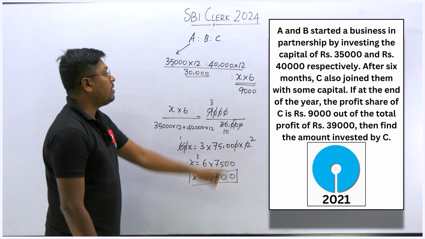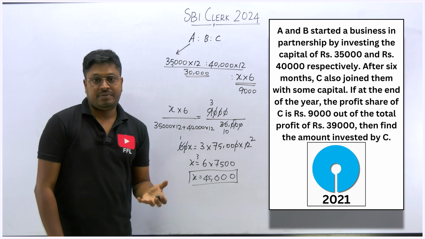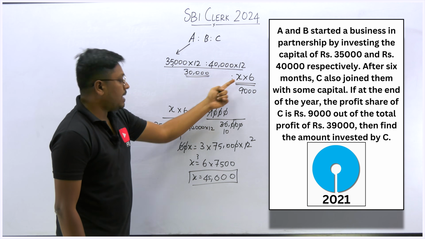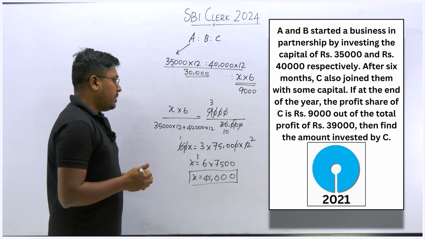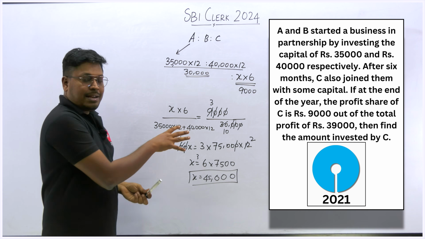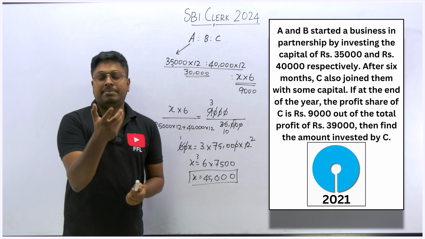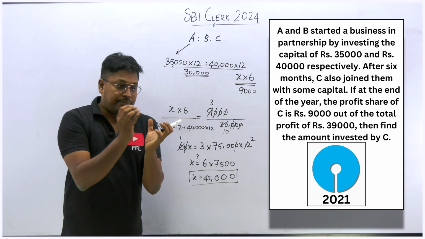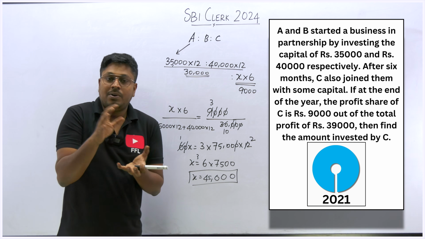So the value of X we kept for C, and our target was to find the investment of C. So the investment made by C will be 45,000, right? This will be the answer for the question. Just see, it is easy, right? Understand one thing: if we need to find the investment of any person, or if we need to know the profit that was got by any person.